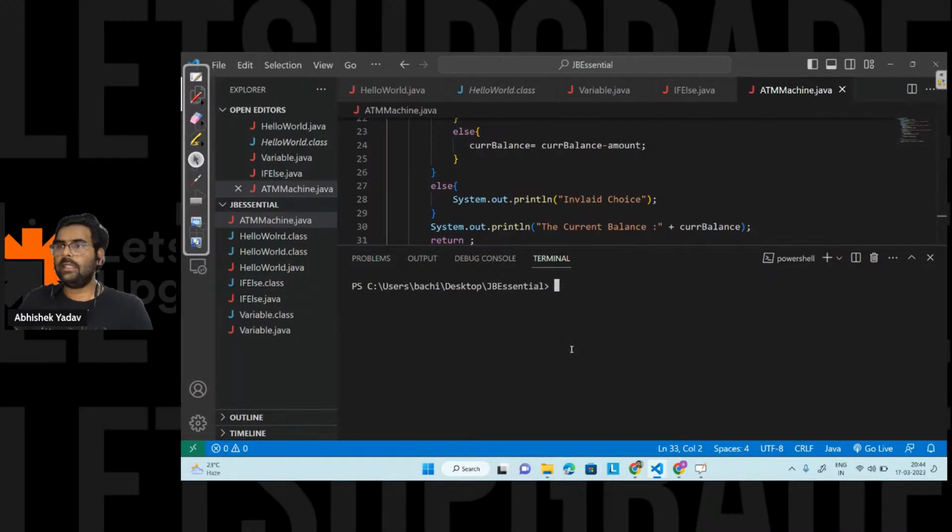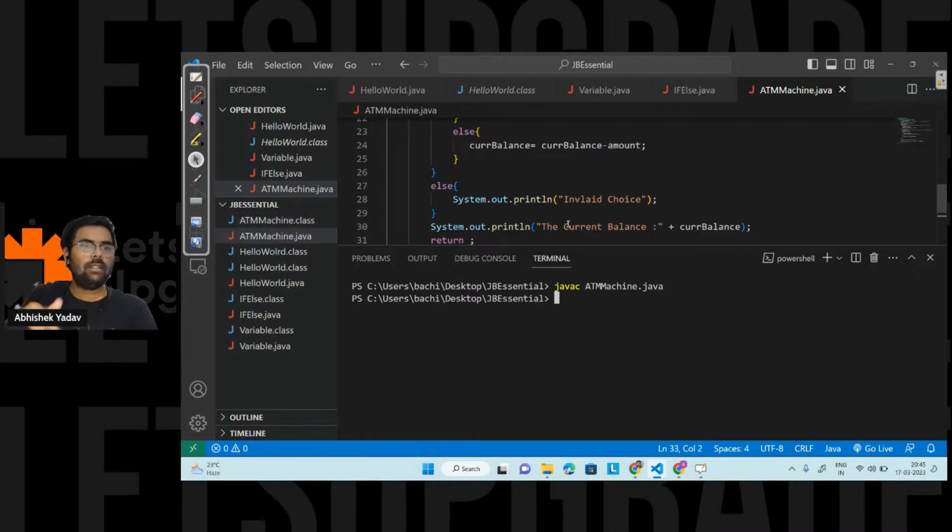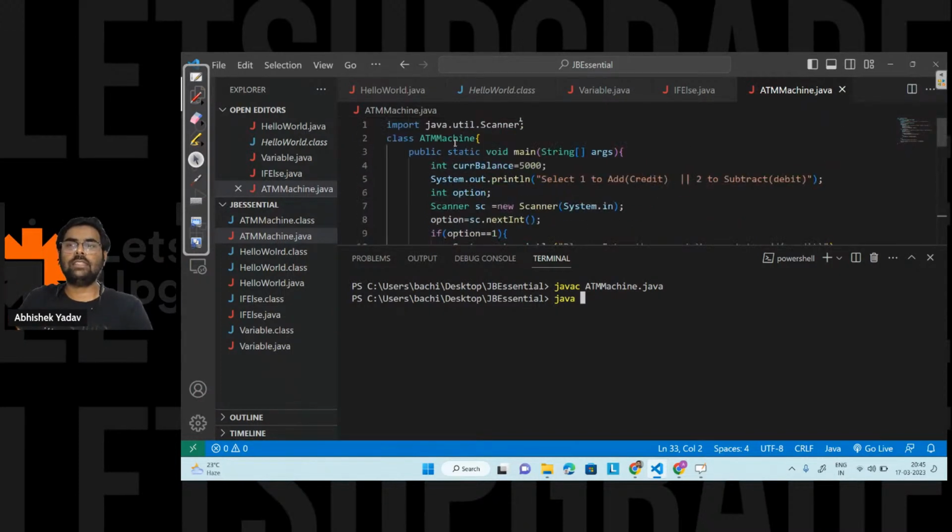Clear the screen and compile the code. javac. We know we have the javac compiler, right? And after that, we will write the name of the file, that is ATMMachine.java here. So the moment I compile the code, we will get a class file, right? And in order to execute that class file, I have to use the java keyword, and after that the name of the class. The name of the class is what? ATMMachine, right? So here this one, and let's run the code.